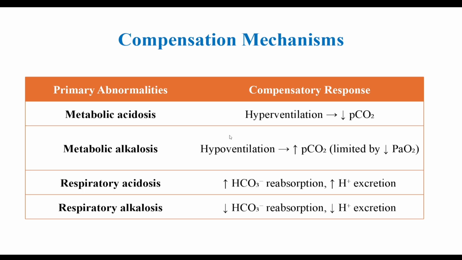Now see the compensation mechanisms. Let's summarize the compensation patterns. Respiratory acidosis: in this case, kidneys retain bicarbonate. In respiratory alkalosis, kidneys excrete bicarbonate. In metabolic acidosis, lungs blow off CO2 because CO2 is a volatile acid.